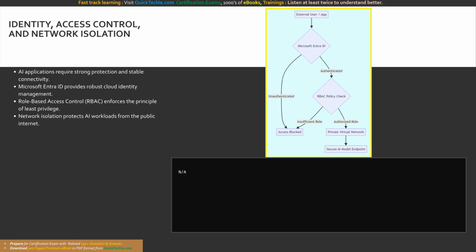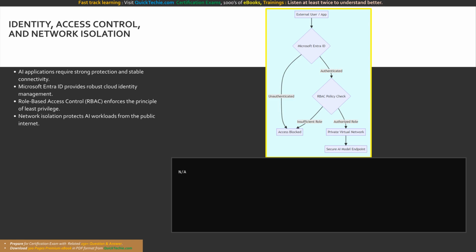From an infrastructure as code perspective, implementing RBAC means writing precise resource manager templates. When deploying an AI resource, your configuration scripts explicitly define role assignments, mapping specific user groups or managed application identities to predefined Azure roles. This code-driven governance guarantees that network isolation and access restrictions are consistently applied across all environments.